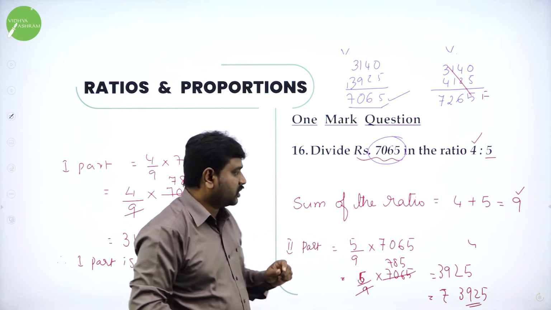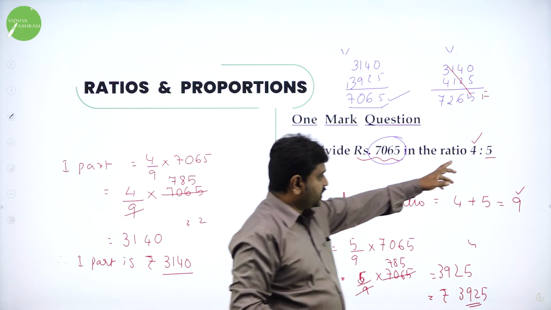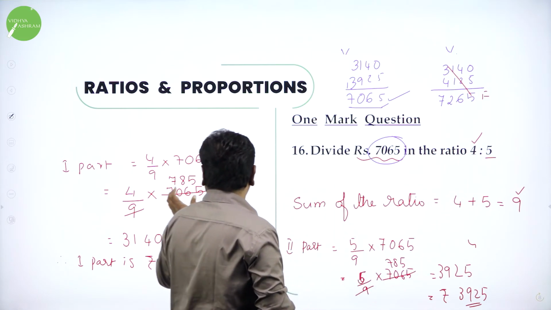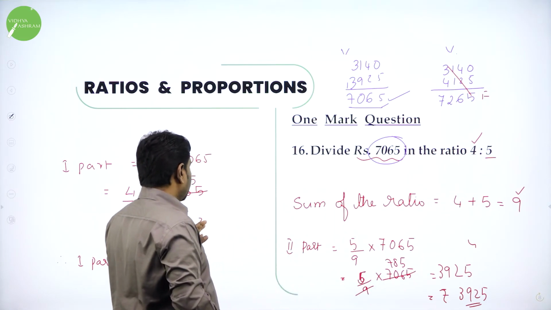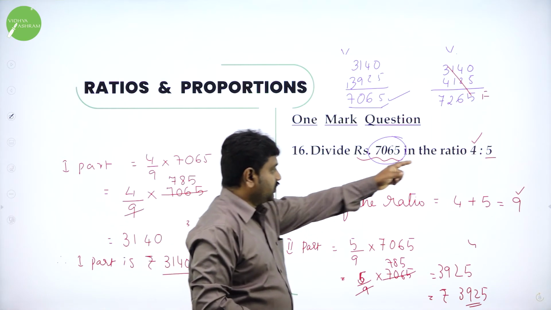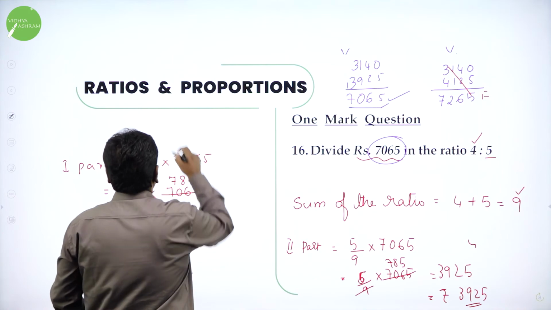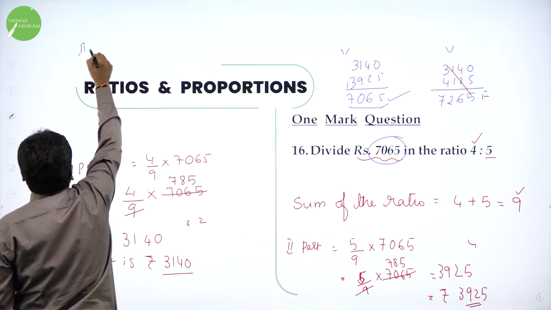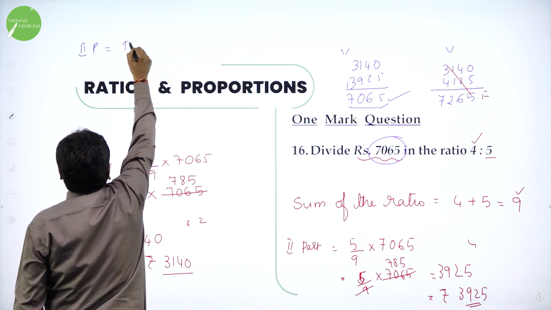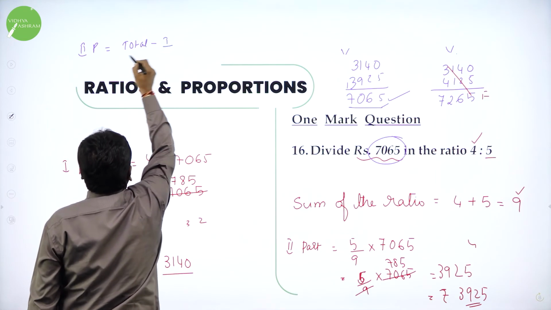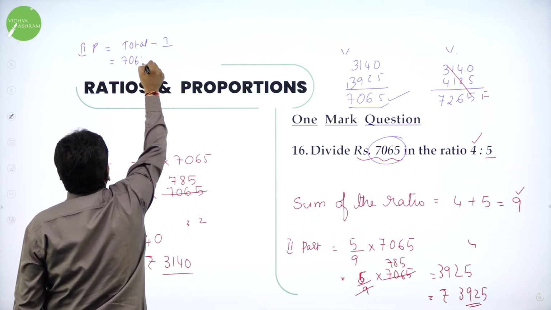So first part means the antecedent divided by the sum of the ratio into total. Second part means consequent, denominator, that is 5. 5 divided by the sum of the ratio. And the other technique, always remember, is that the second part is total minus first part. That also you can do. Total is 7065 minus the first part.